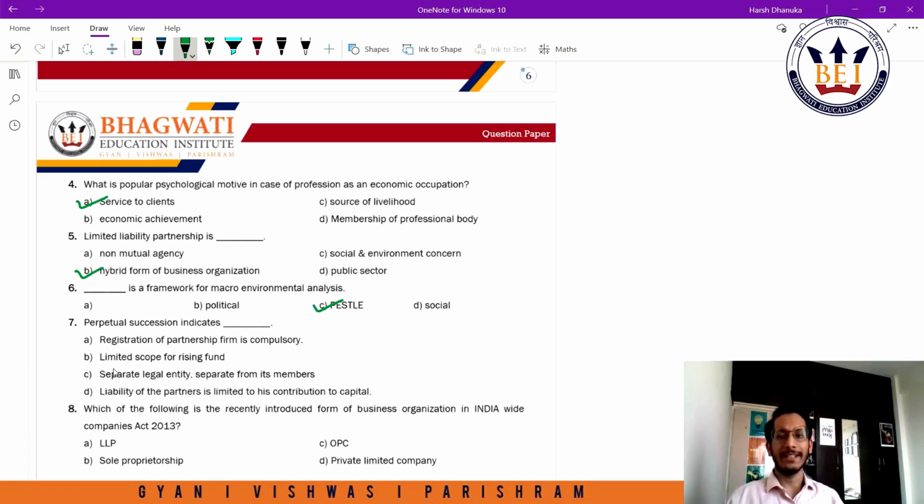But the separate legal entity and separate from its members, in case of corporates, we know that a company will continue irrespective of whether the members are alive or not. That is why a company will always have a perpetual succession unless a winding up is initiated on the company, right? So the answer to this question here would be C.